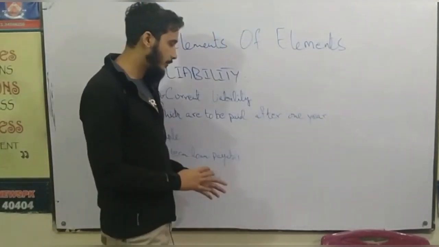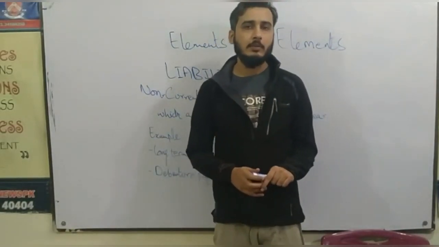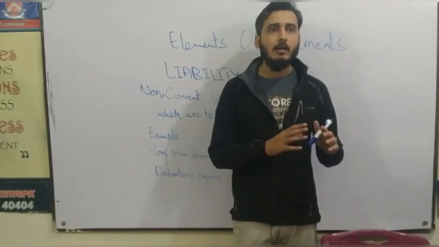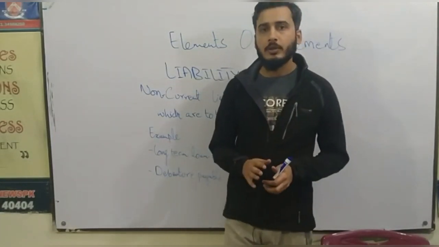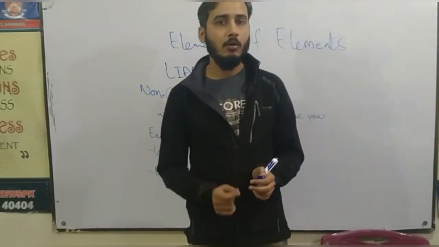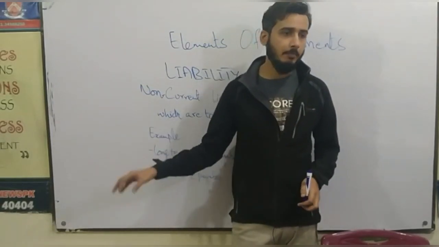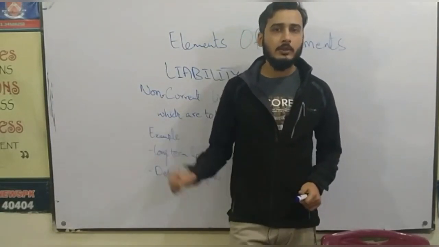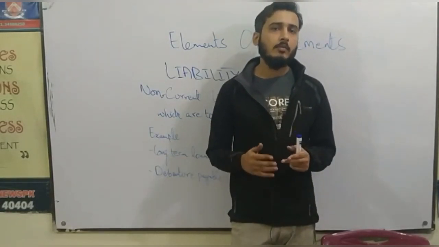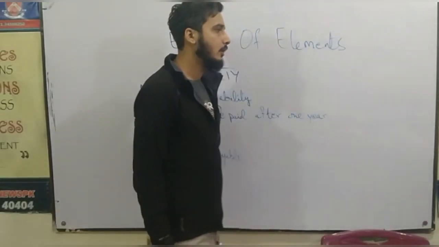Then debenture payable. So most of you guys know about debenture, but let me explain it in detail. What is debenture? Same as shares, as the shares are ownership certificates distributed by the company to the general public, debentures are the loan certificates which are distributed by the company to the general public, and the company takes the loan from the general public in the same way. So these are of more than 1 year. That is why they are termed as non-current liability.